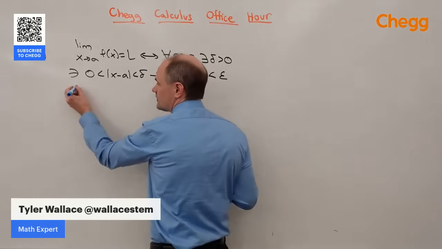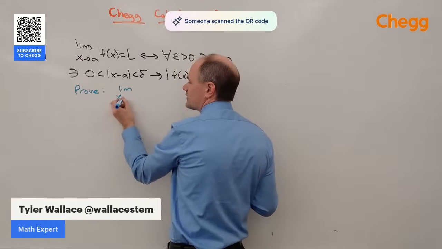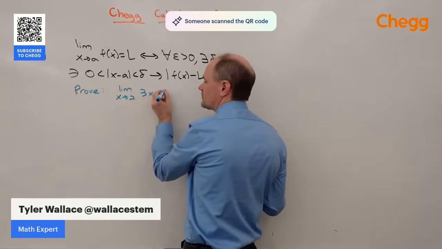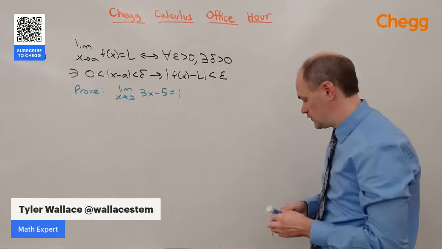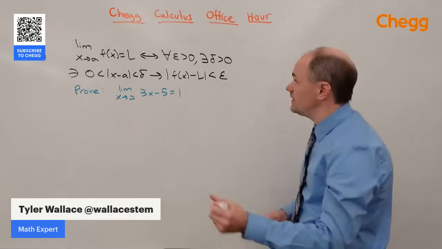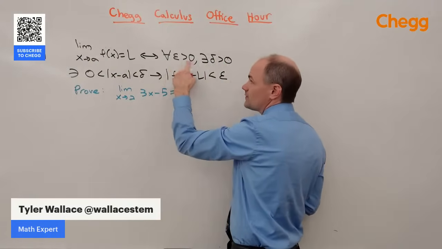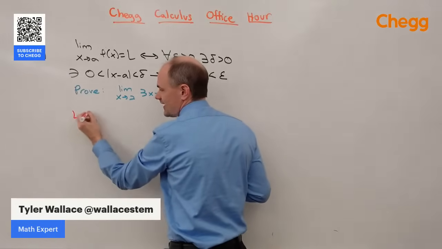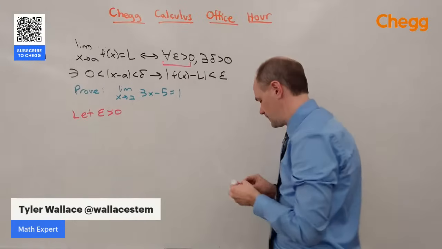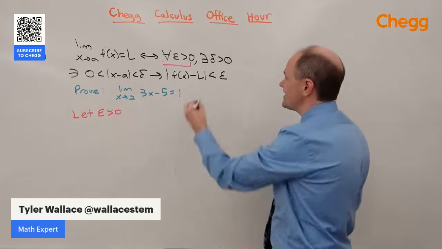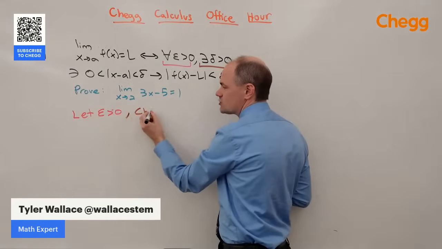Let's say we want to use this to prove that the limit as x goes to 2 of 3x minus 5 is equal to 1. Well, the way we prove that is, this is what we're trying to prove, that the limit is equal to 1. We say for all epsilon greater than 0. So we're going to say let epsilon be greater than 0. That's this first part. Then it says that there exists a delta. So if there exists some delta, that means I can choose.